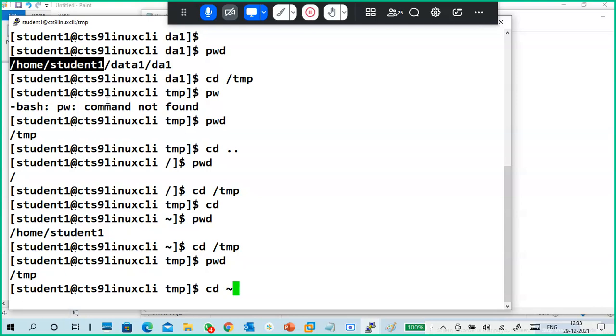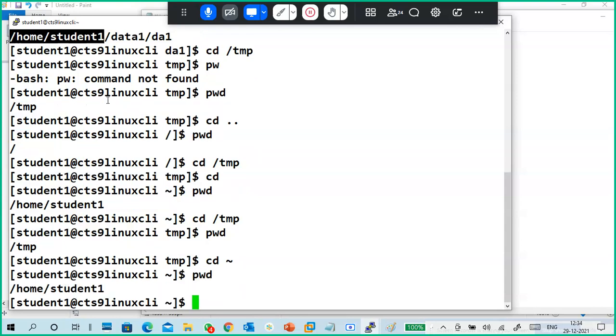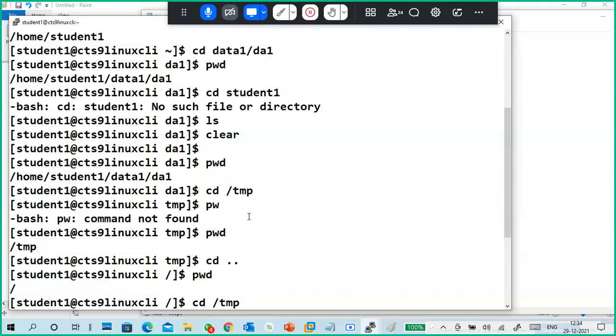You can see there are keys 1 2 3 4 on your keyboard. Before the 1 there is a tilde mark, like this. So press shift and tilde, and you will get this symbol. This represents the home directory. Like this also you can go to your home directory. What does it represent? Your home directory, /home/student.